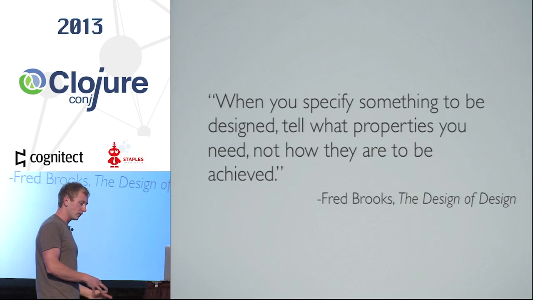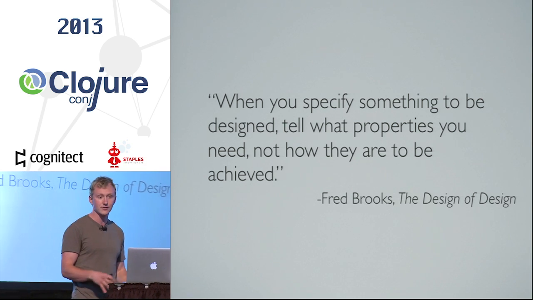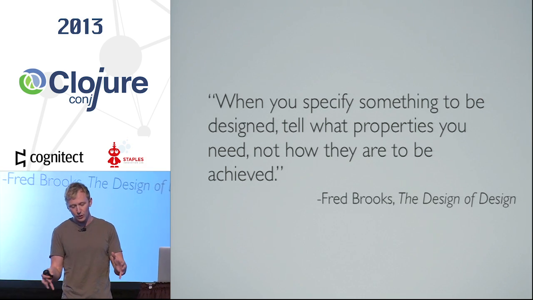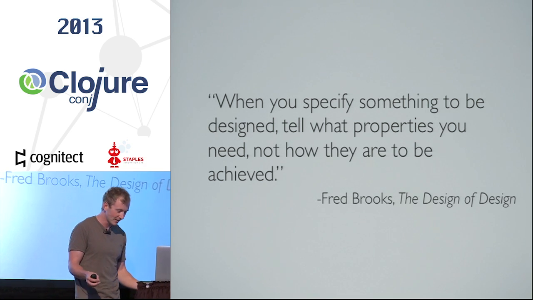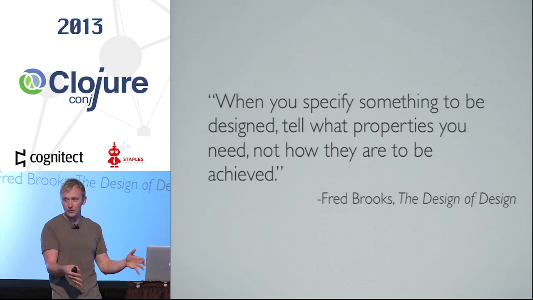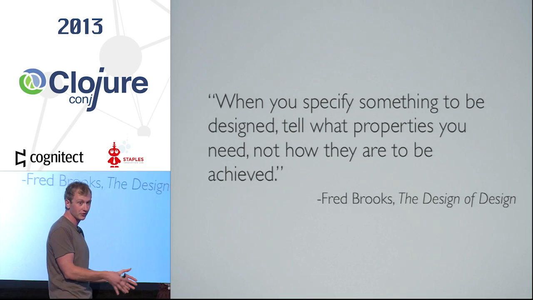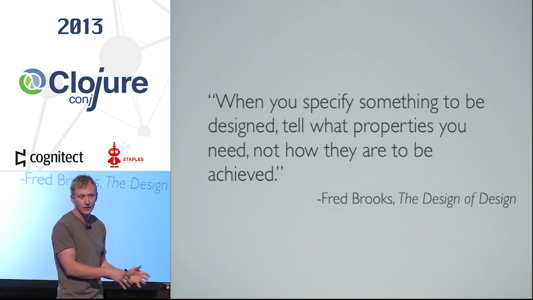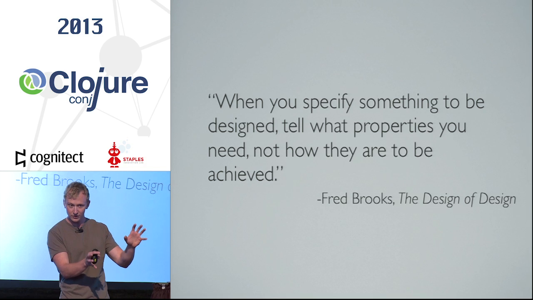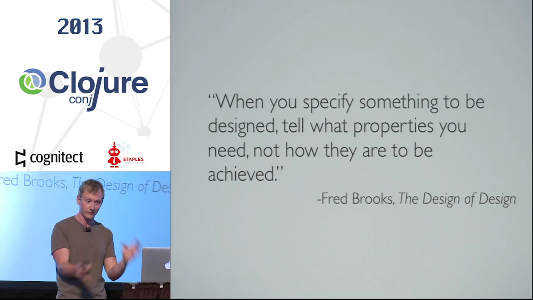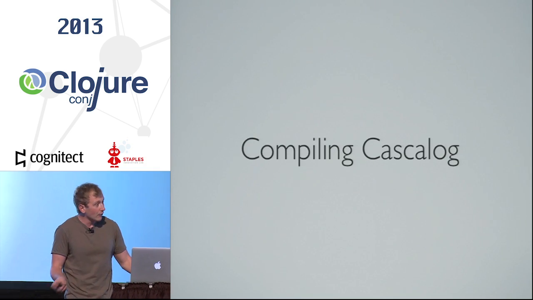I think we get a lot of leverage here from working in terms of properties of our data. I think the Scala guys are so jacked up on types because when you know the algebraic properties of your data structures, you can do a lot of reasoning at the systems level. And this is the same sort of thing. We have the power to do that about our data at the application level. A lot of the schema stuff yesterday was really exciting because I think you can get the best of both worlds. You can actually start to talk about the algebraic properties of your data, and that's sort of next steps. Okay, how does this thing work?